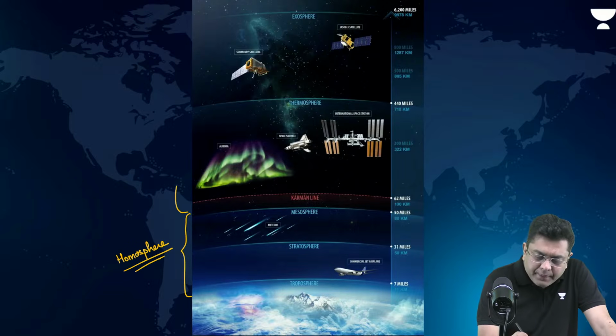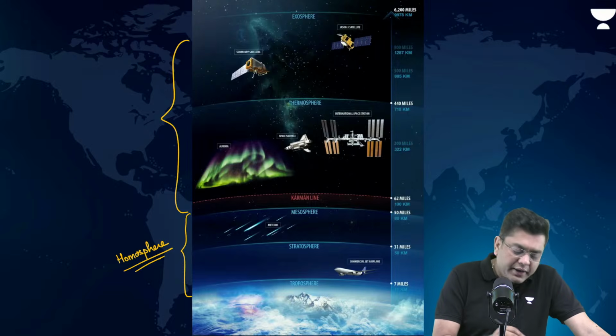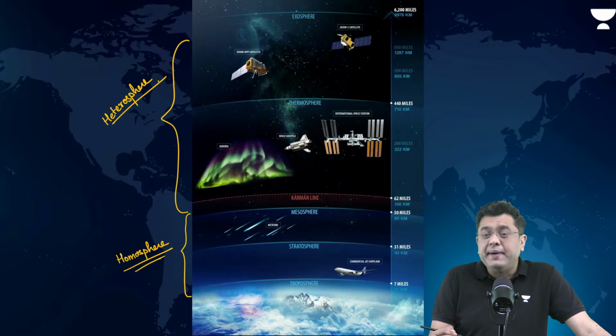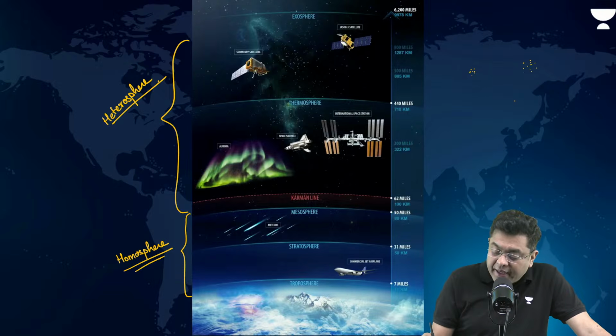Beyond mesosphere, that is thermosphere and exosphere, this is known as heterosphere. What do we mean by this? Heterosphere. It means at one place, let's suppose you will have only oxygen. At another place, let's suppose oxygen and nitrogen, nothing in between. At one place, maybe another set of gases, nothing in between.